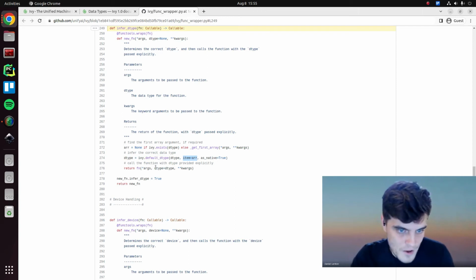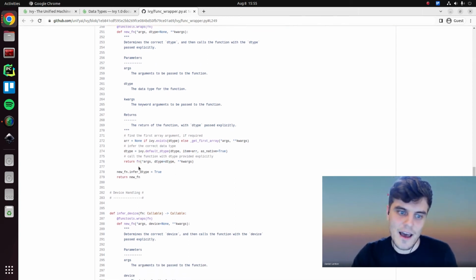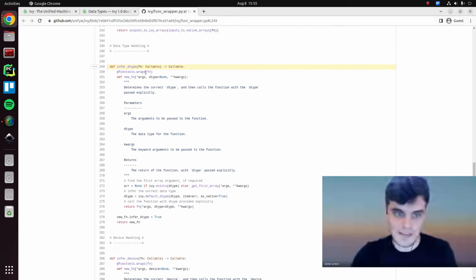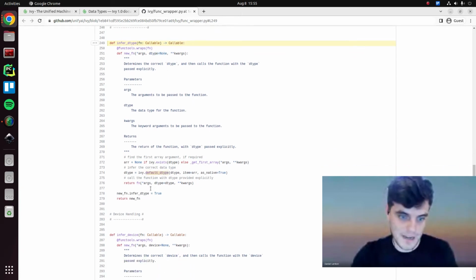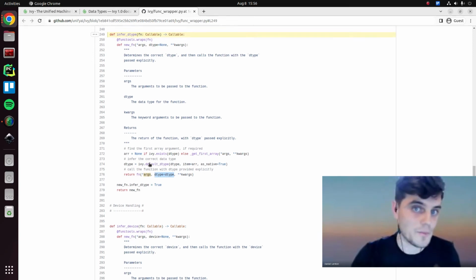And then we call the function with the data type now set, and the backend function itself essentially has a requirement for the data type to be specified and has no default behavior, which is why the backend function would not have data type equals none, but it will actually require the data type, and it will always be set because this decorator will make sure that we're always explicitly providing a value to the backend function.